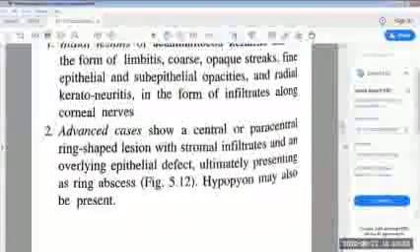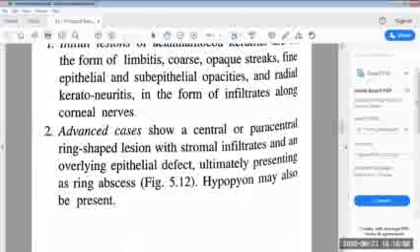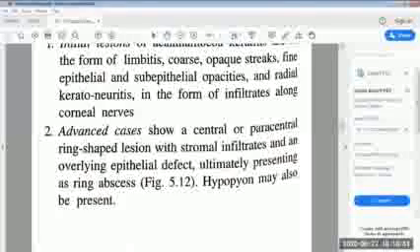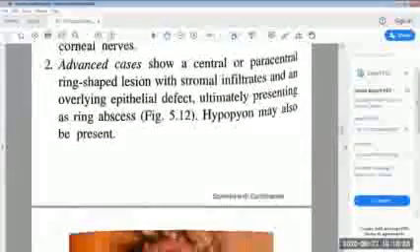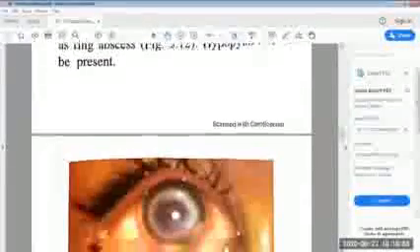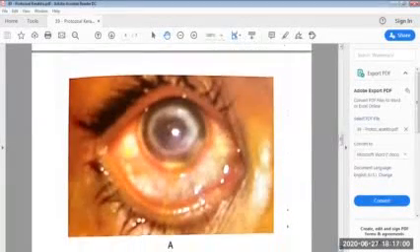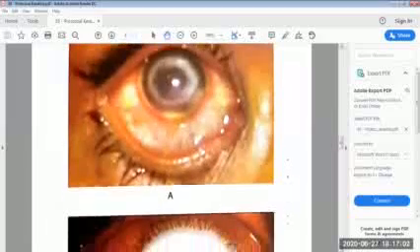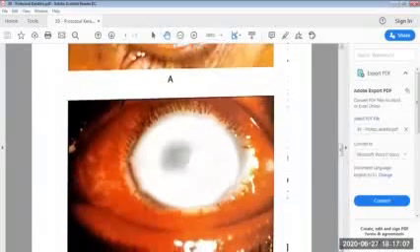Advanced cases show a central or paracentral ring-shaped lesion with stromal infiltrates and an overlying epithelial defect, ultimately presenting as a ring abscess, and hypopyon may also be present. Here there is an image which shows the ring infiltrate. In image 1 they have shown the ring abscess, and in the next image there is a patient with advanced Acanthamoeba keratitis.